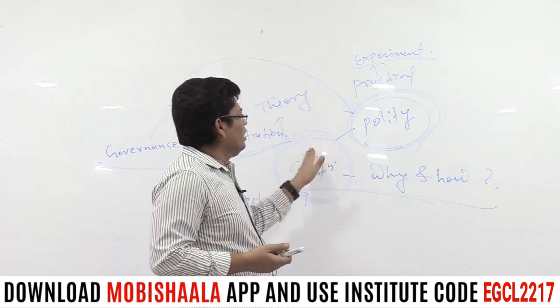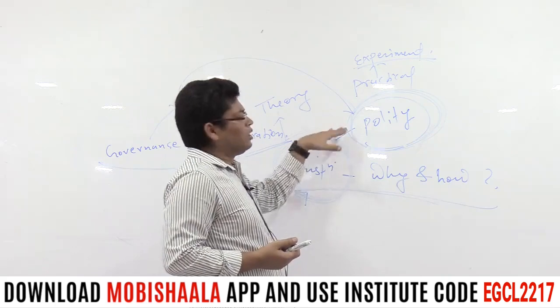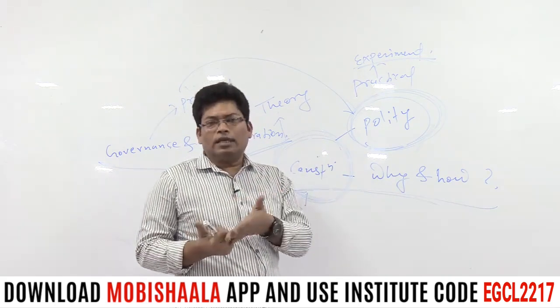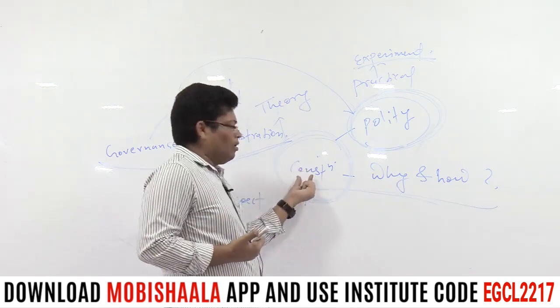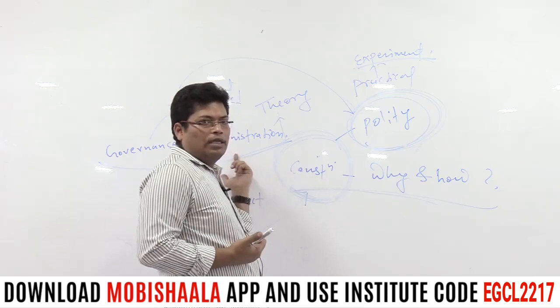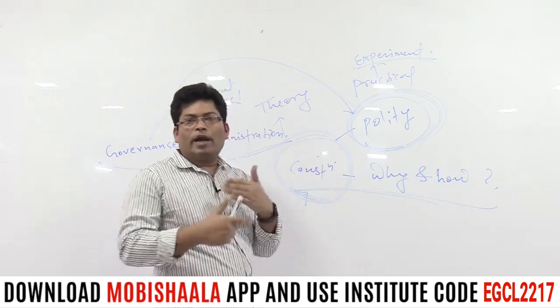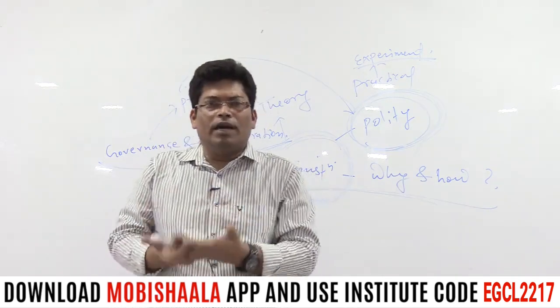The difference prevailing between the two is only as per the basis of their application, their design, their shape. If we talk about a theoretical shape of governance and administration, it will be referred to as the constitution. If we talk about the practical or experimental shape of governance and administration of a country, it will be simply referred to as polity.